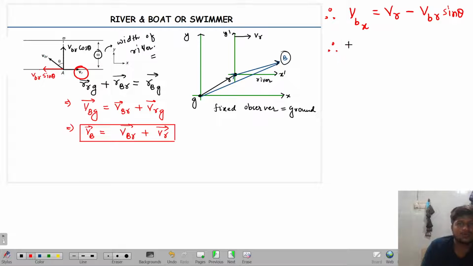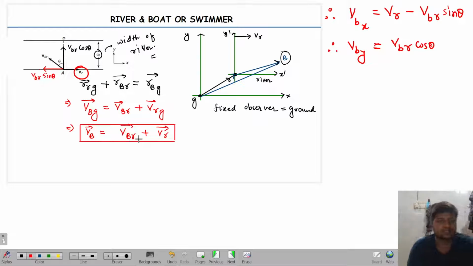Similarly, we can calculate the velocity of the boat along the y direction. How much is this going to be? It is only going to be equal to VBR cos theta. Why? Try to understand: what is the velocity of boat with respect to river along the y direction? It is only equal to VBR cos theta. Is there any velocity of river present in the y direction? The answer is no. So the velocity of the boat along the y direction will be only equal to velocity of boat with respect to river into cos theta. Are you able to get me or not, everyone? Radha, Nisan, Ankit? Yes, sir. Sneha, Afan. Is it okay, Sanjana?